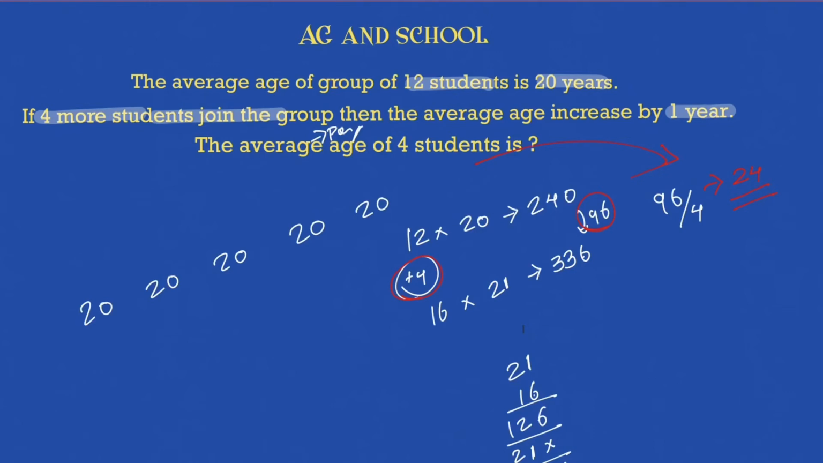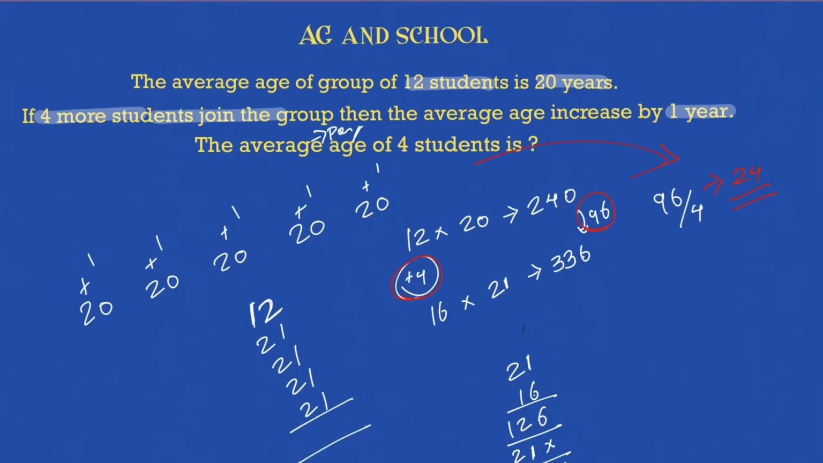Now the average increases by 1 year, which means 1 is given to each one of them by the 4 students, which means they give 12 extra age to the rest of the 12 students, and each one of them added what? 21. Each one of them added 21 to maintain an average of 21.